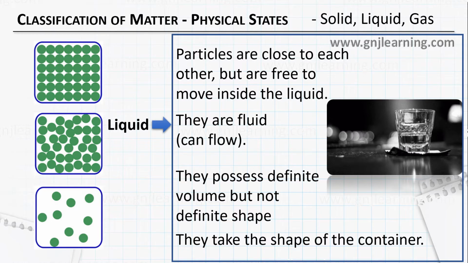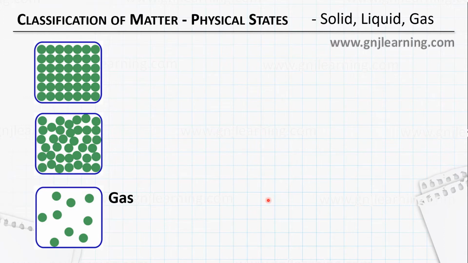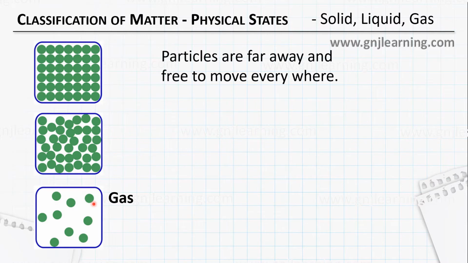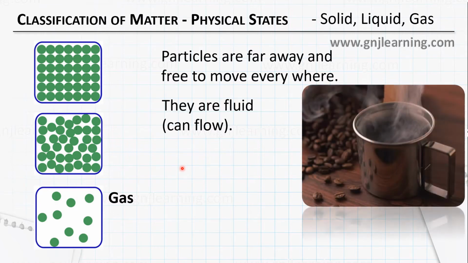So this is liquid. And when it comes to gas, there is a lot of space between the particles, and because of this space, they can freely move everywhere. They are not restricted to move inside the gas, they can move outside. That means that they can flow, so they are also called fluids. What are fluids? Both liquid and gas can be commonly called fluids. Both can flow. You can see that from the cup of coffee, water vapor is coming out and it can move easily out of the cup.